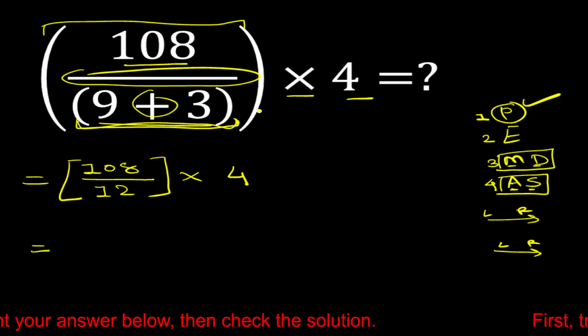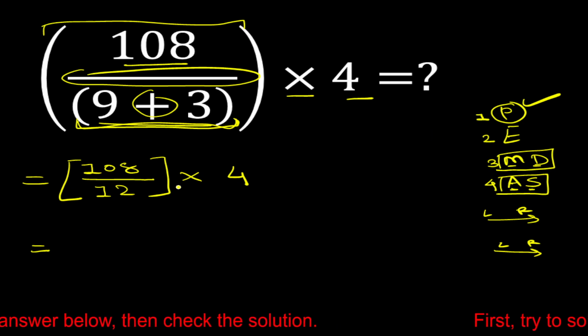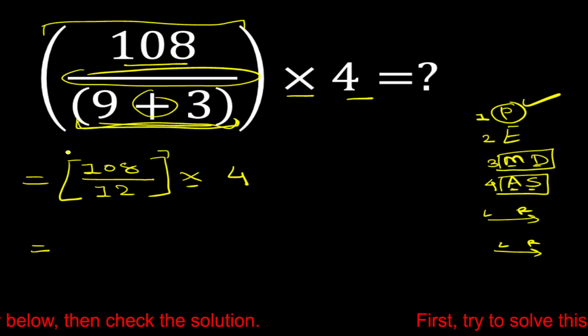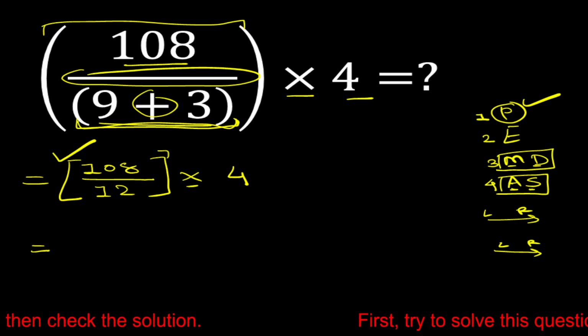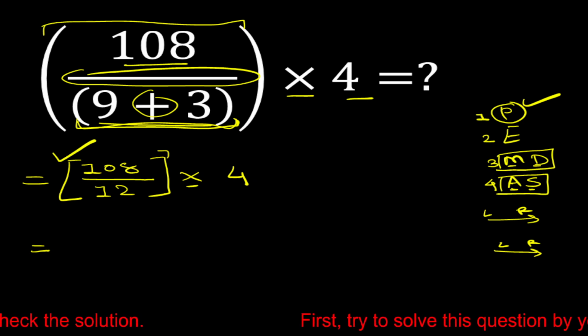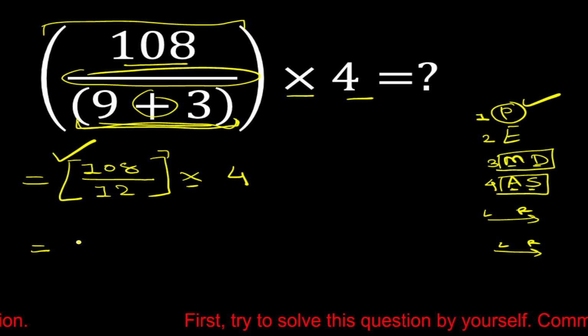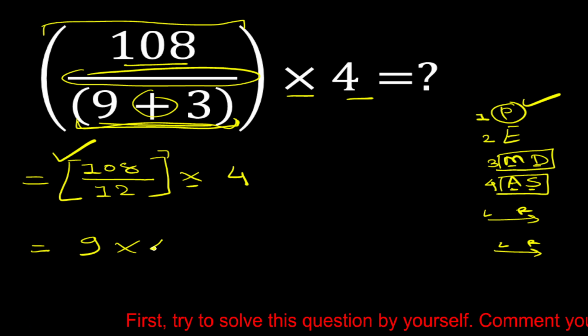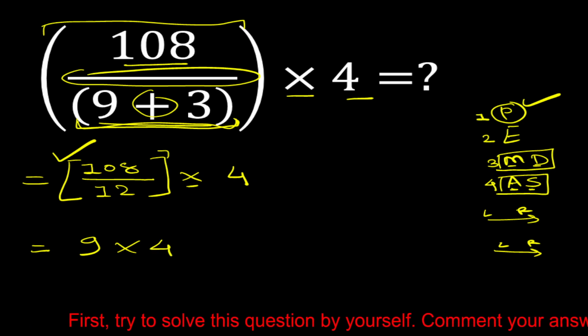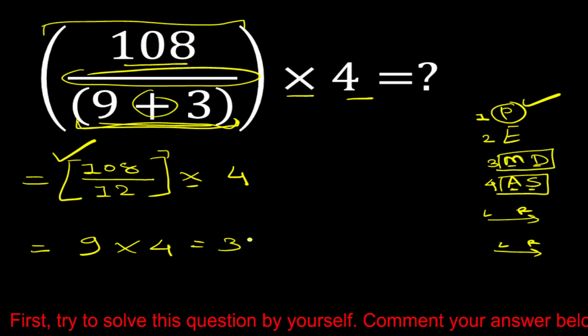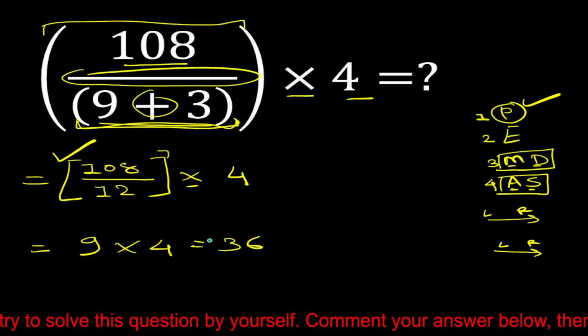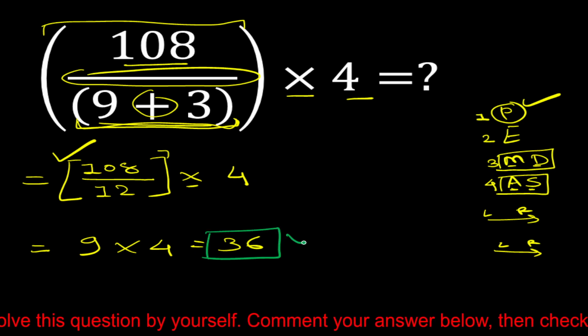So now here is one multiplication and one parenthesis. So first priority is parenthesis. Okay. So first we have to solve this parenthesis. So 108 divided by 12 is equal to 9. So 9 multiply 4. So now 9 multiply 4 is equal to 36. Okay. So the correct answer is 36.